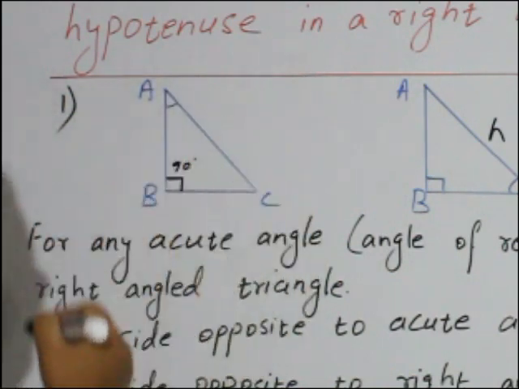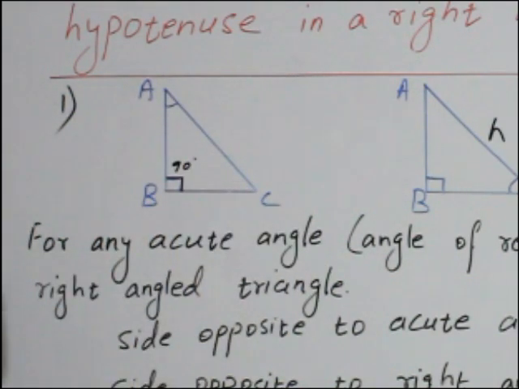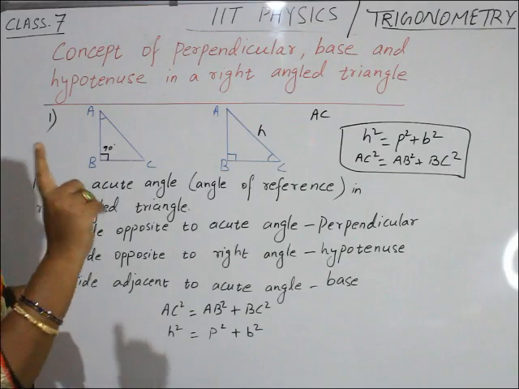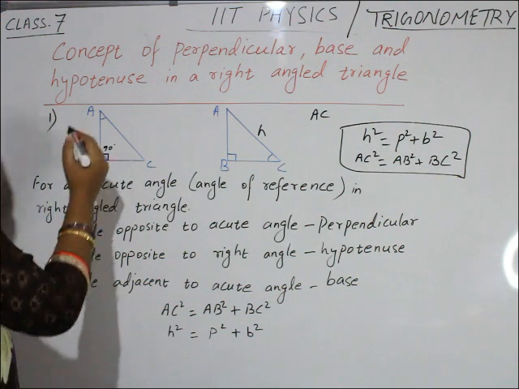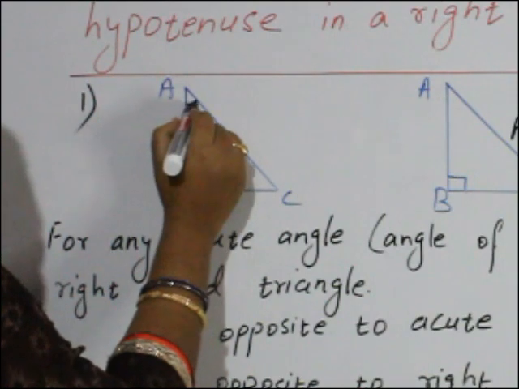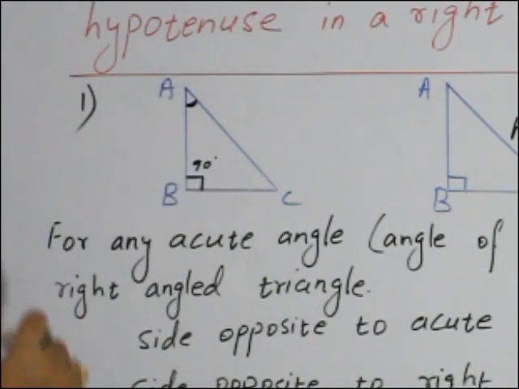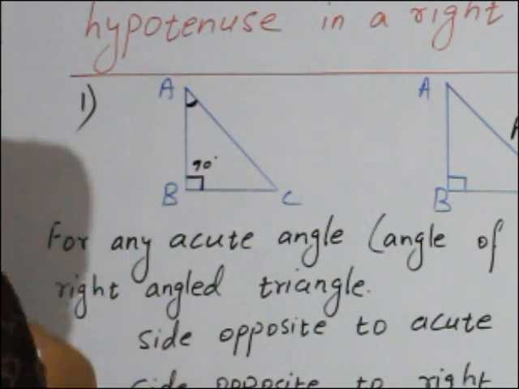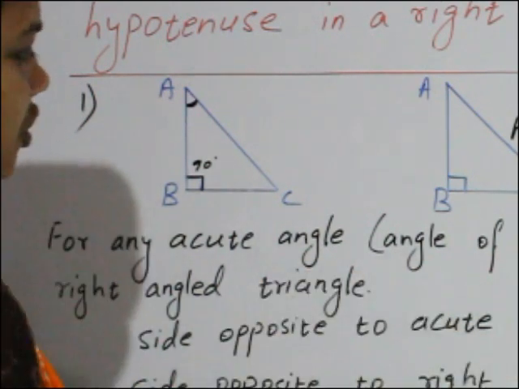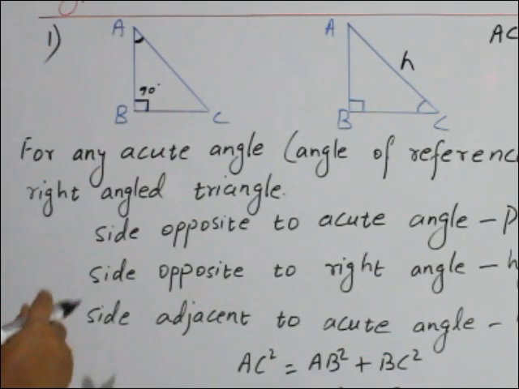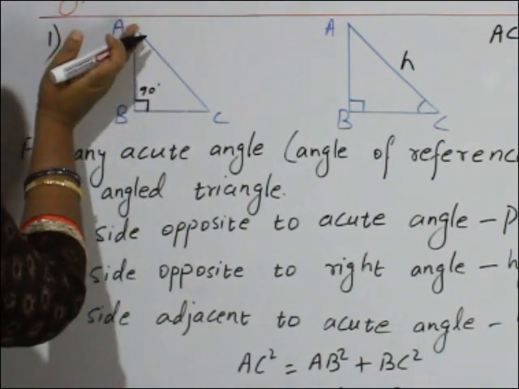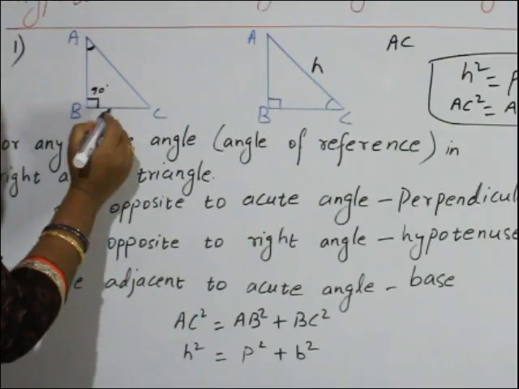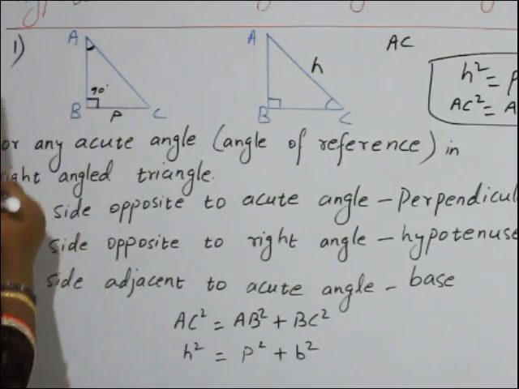So angle A and angle C are acute. Both are acute angles. Here one angle you have to consider as the angle of reference. If I consider angle A as the angle of reference, then the side opposite to the acute angle, what is opposite to angle A? BC. So BC becomes the perpendicular.